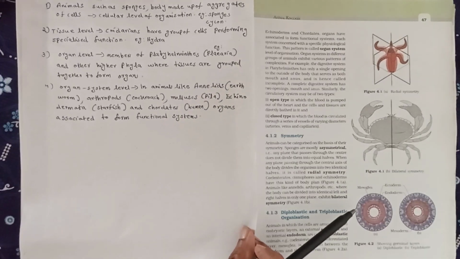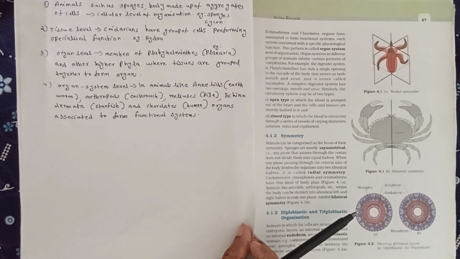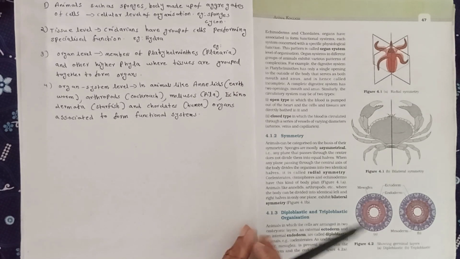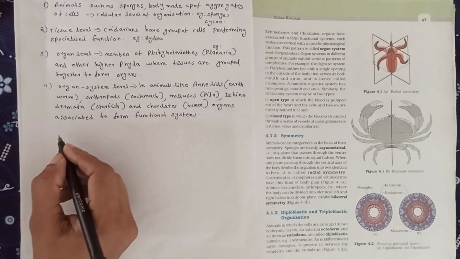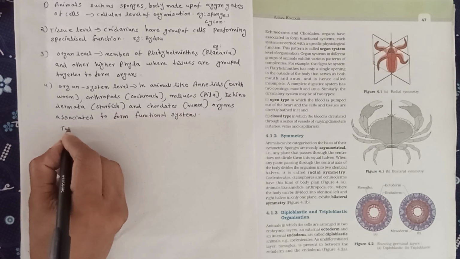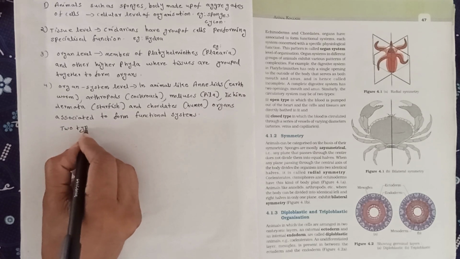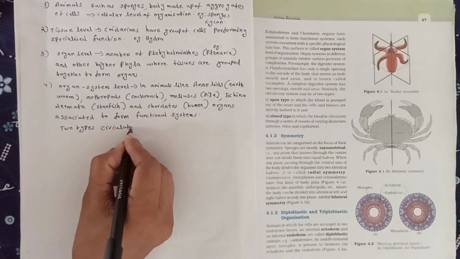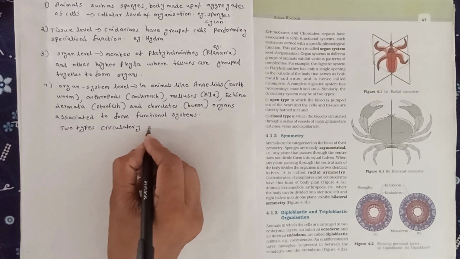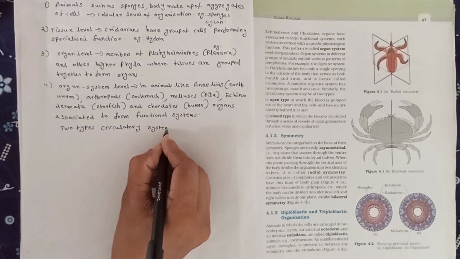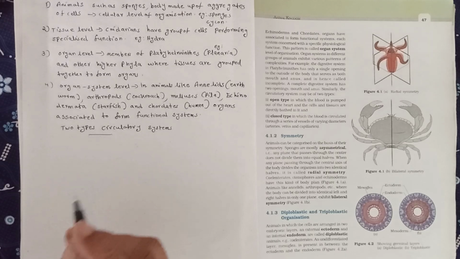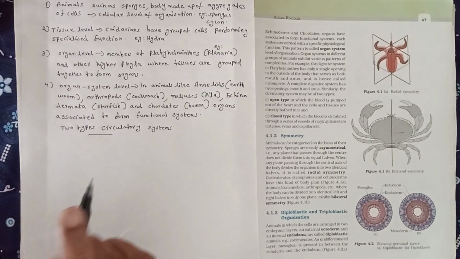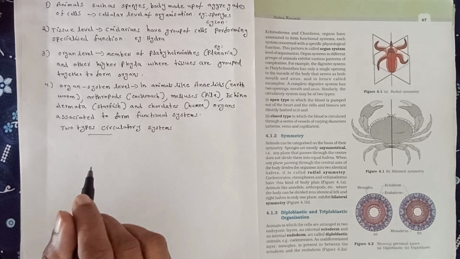Next, the character: types of circulatory system. There are 2 types of circulatory system. Circulatory system means the circulation of body fluid.